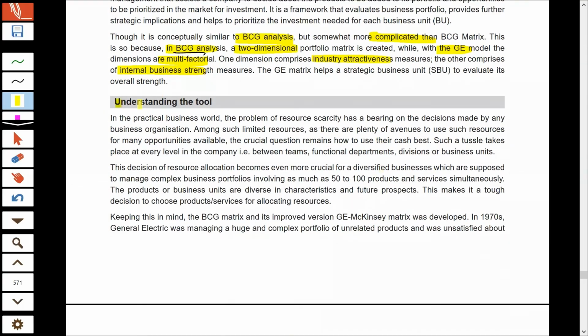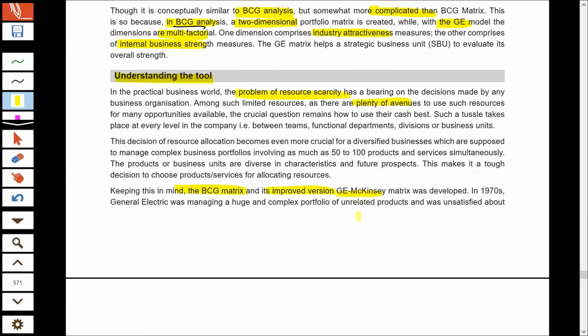Now, what is the use of this matrix? The use is the same as we studied in the BCG matrix. I already told you that when the company is in multiple products or multiple businesses, it faces the problem of allocation of limited resources. The resources are limited, but the options available for investing these resources are multiple. And therefore, the company has to analyze its different products and businesses to see how these businesses are performing, which business has good future potential, and then only can they decide where to invest. The GE matrix is also the same as the BCG matrix. It helps the business resolve this particular problem.